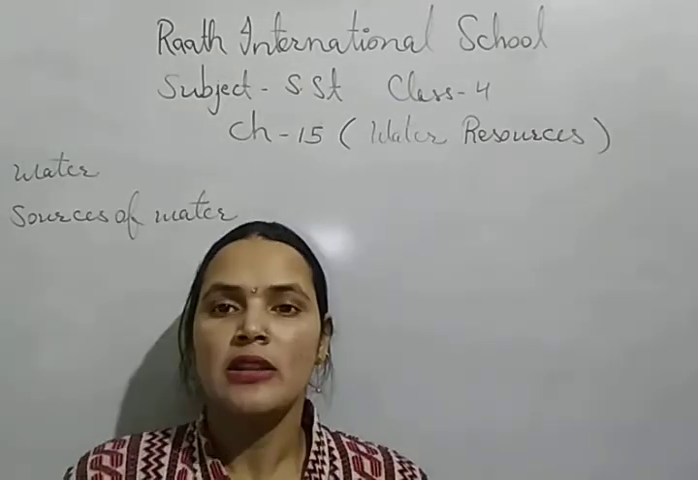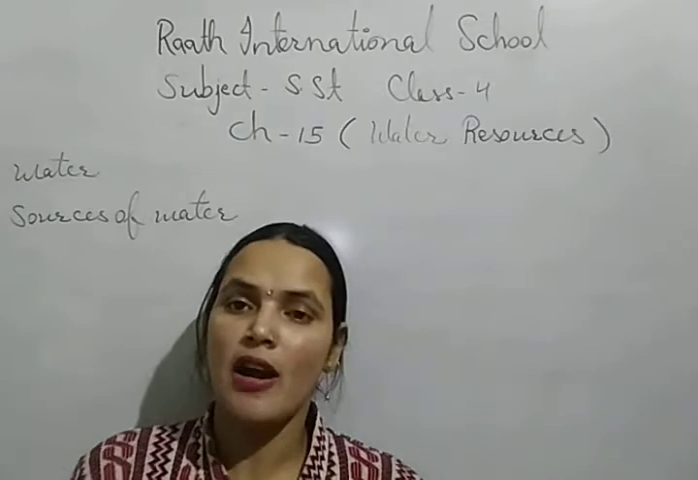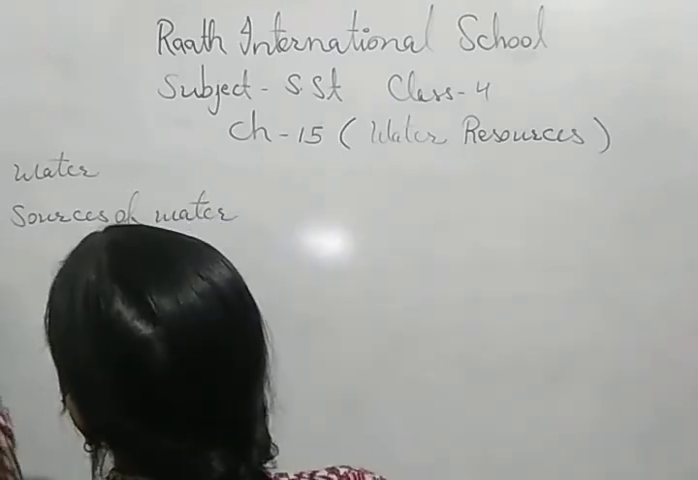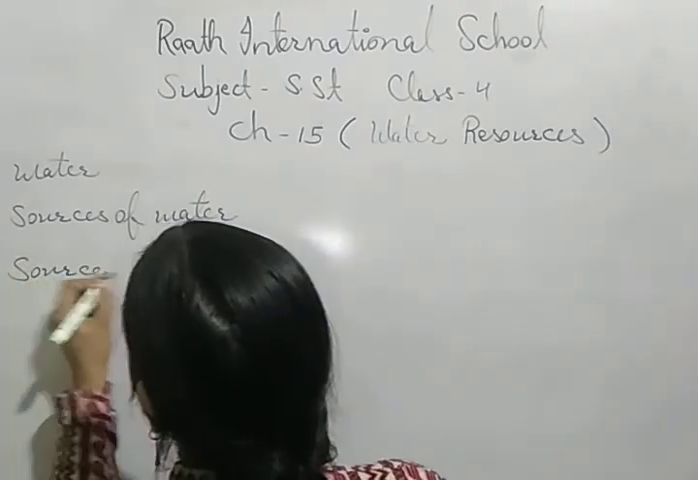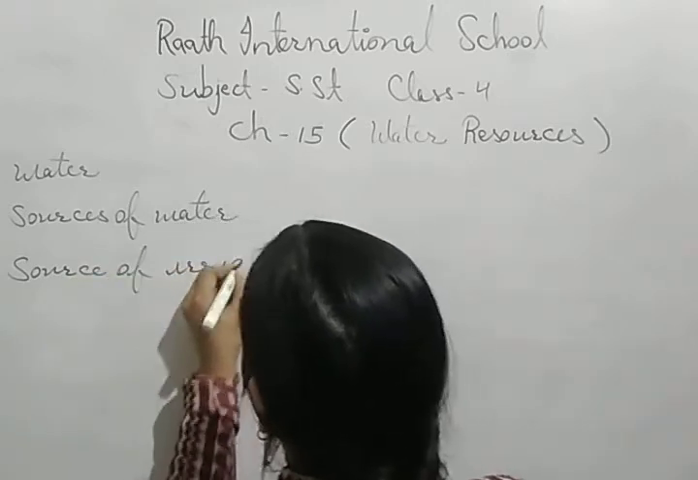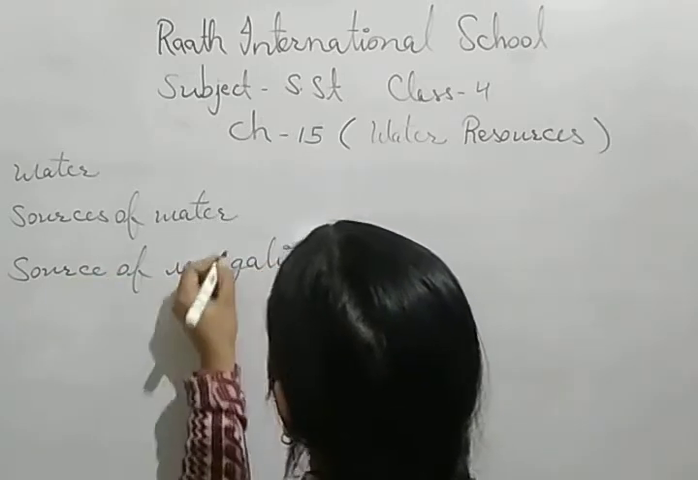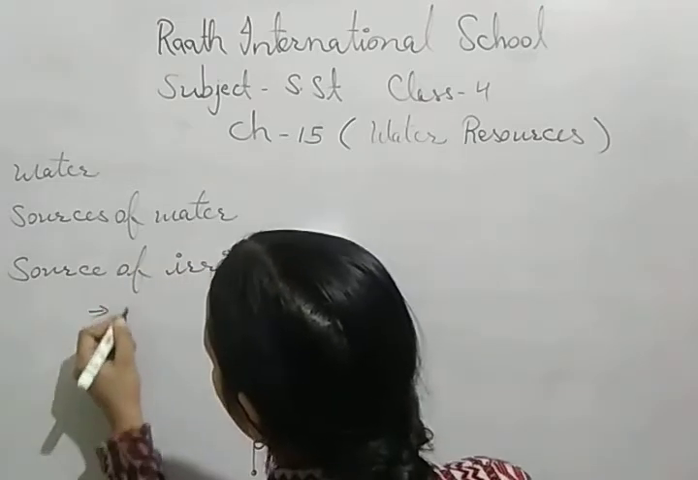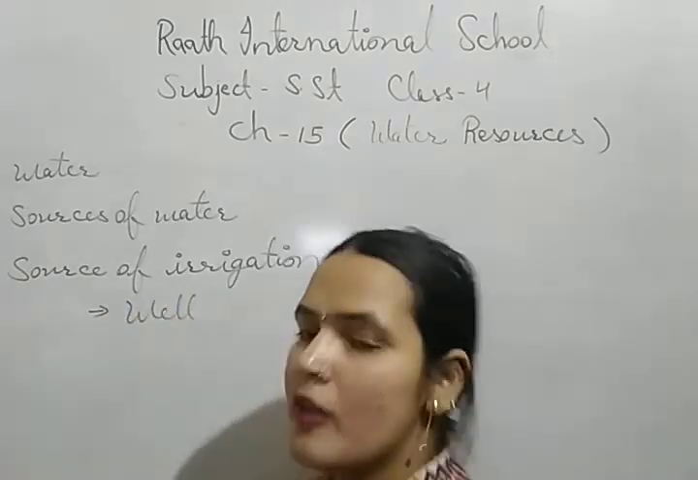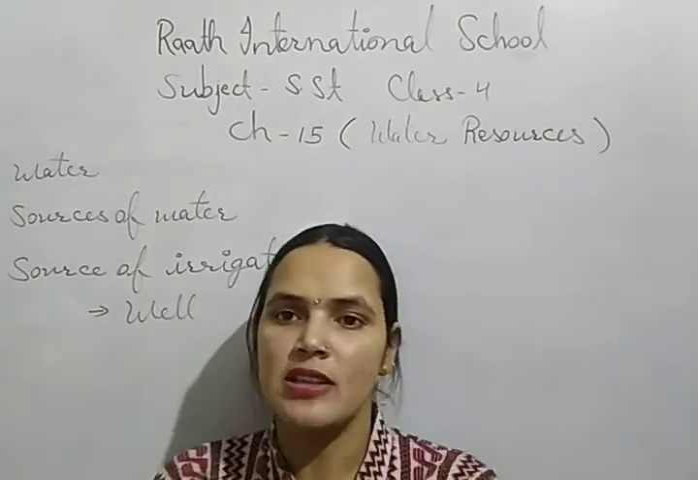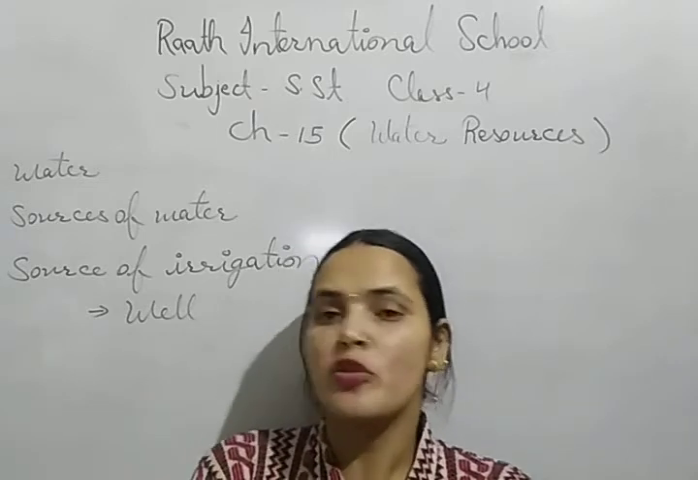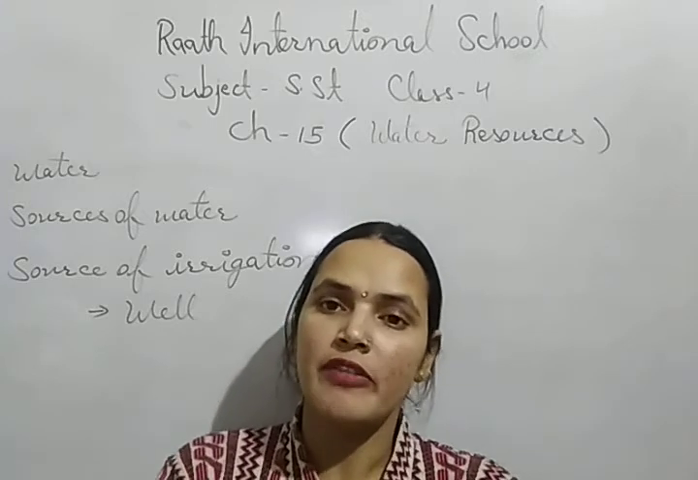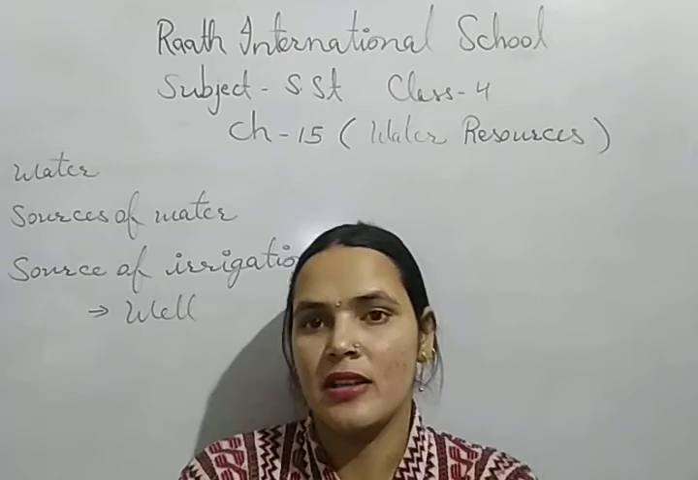Now, the different sources of irrigation, that is, how farmers irrigate their fields. So among the different sources of irrigation, the first is the well. Wells are common in the villages. Wells are not only used to irrigate the fields, but the well water is also used in household activities.